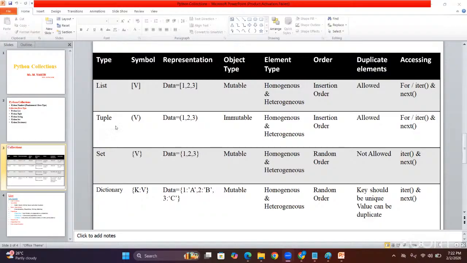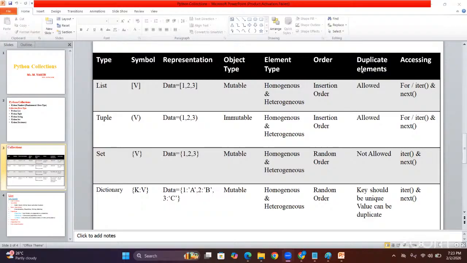The tuple can be represented with parentheses. Example, data is equal to 1, 2, 3, 4. And it is an immutable object, sir. Means once declaration is done, at runtime we are unable to add a new element, and we are also unable to remove an existing element. But it can accept homogeneous and heterogeneous data elements. The next one, insertion order is preserved. Means the order in which we insert, we can access back in the same order. So position is not going to change.